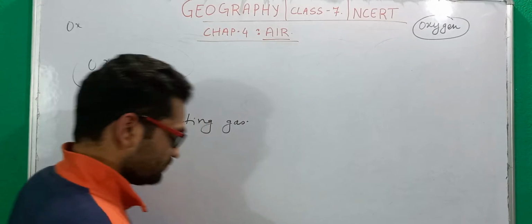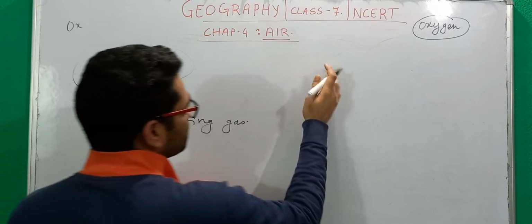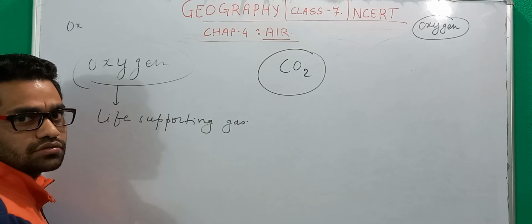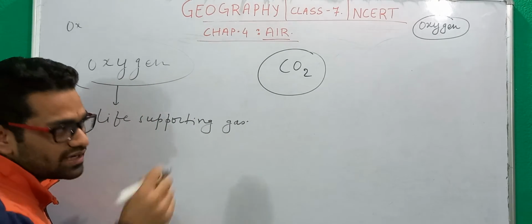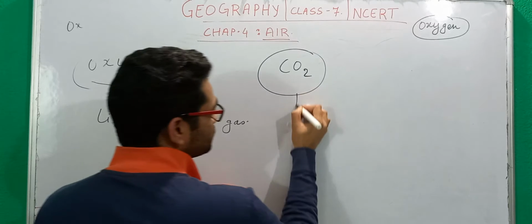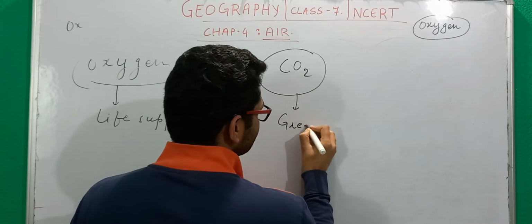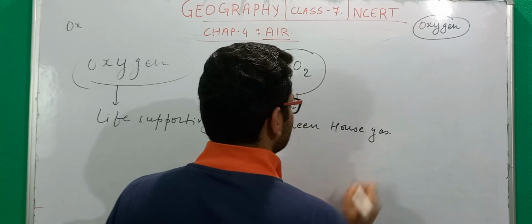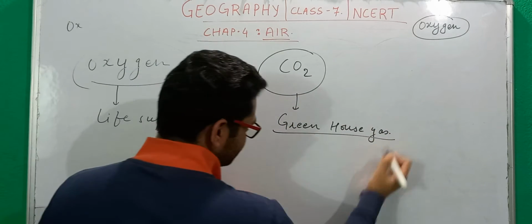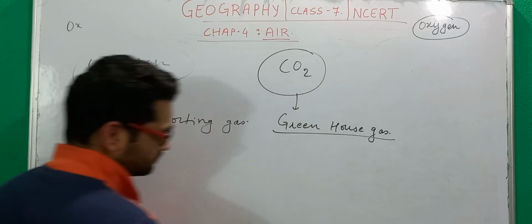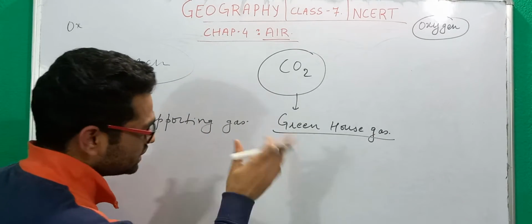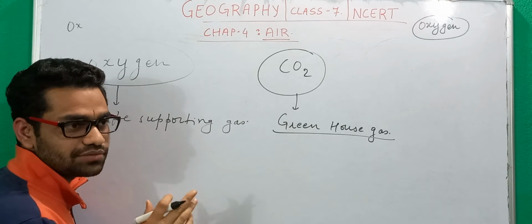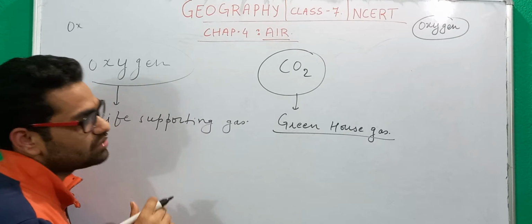As human beings we do not have much use of argon, but CO2 is very important for us. Why? Because it is a greenhouse gas. Whenever you come across this word greenhouse, it has something to do with temperature, the thermal property.